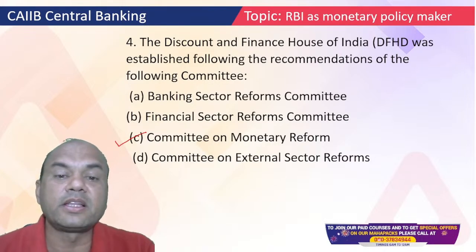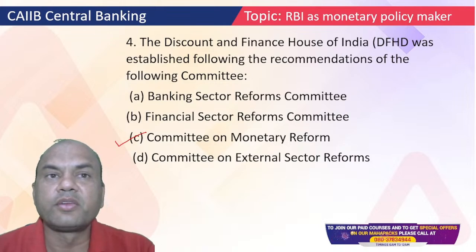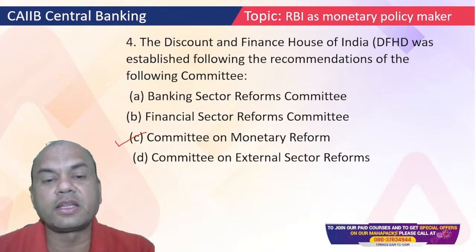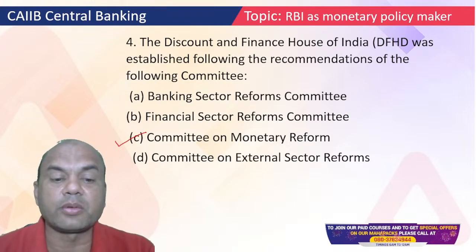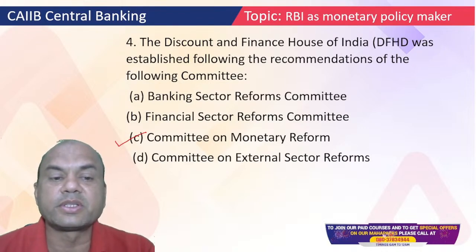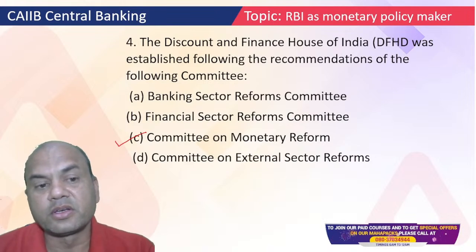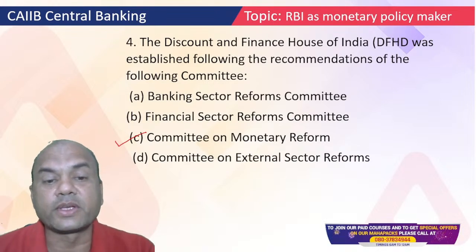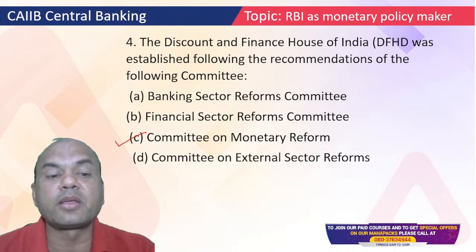It is basically a money market institution which was incorporated long back in 1988. What is the job of this? The main objective of this money market institution is to facilitate smoothing of short-term liquidity imbalances.